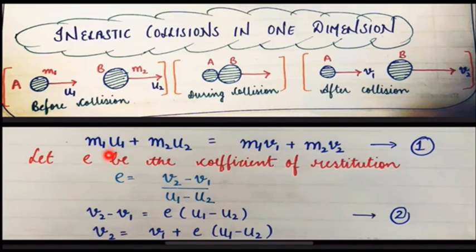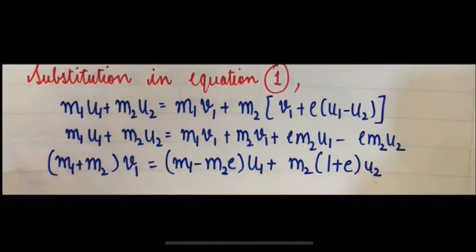As we know, in inelastic collision, momentum is conserved, so m1 u1 plus m2 u2 is equal to m1 v1 plus m2 v2. Let E be the coefficient of restitution and its value is v2 minus v1 over u1 minus u2. From this equation we get v2 minus v1 is equal to E into u1 minus u2. From here v2 is equal to v1 plus E into u1 minus u2. Substituting in equation 1, we will get m1 u1 plus m2 u2 is equal to m1 v1 plus m2 into v1 plus E into u1 minus u2.